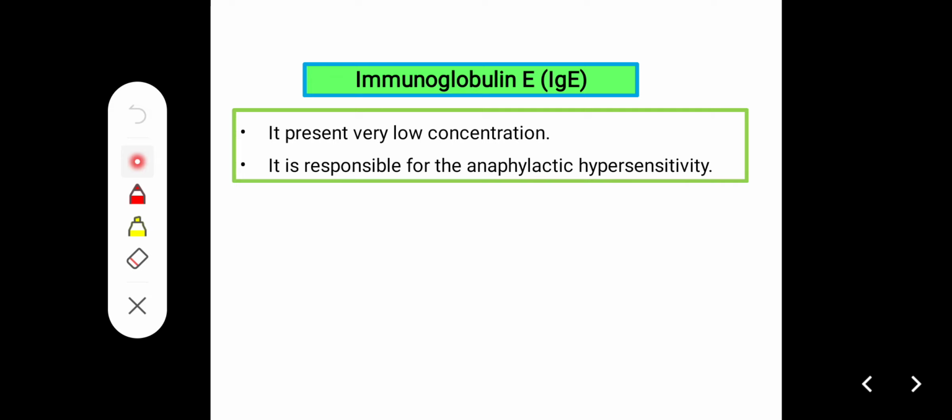Mast cells stimulate histamine release, which produces an allergic response. So IgE is responsible for hypersensitivity reactions. So there are 5 types of immunoglobulins: IgG, IgM, IgA, IgD, and IgE.